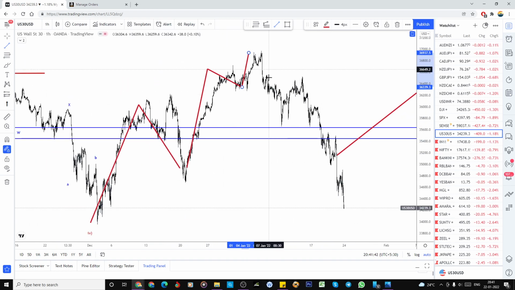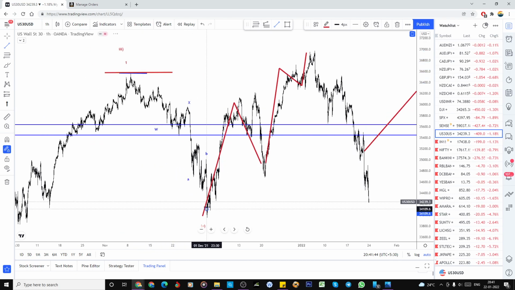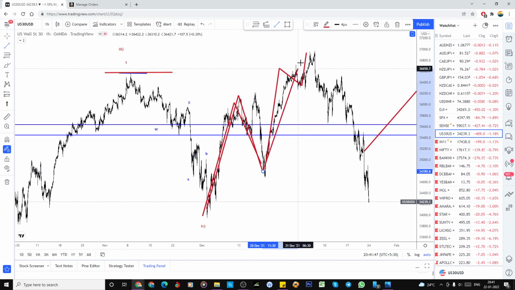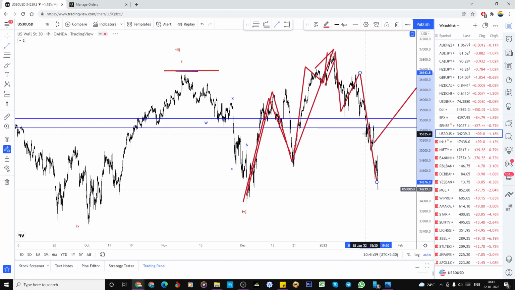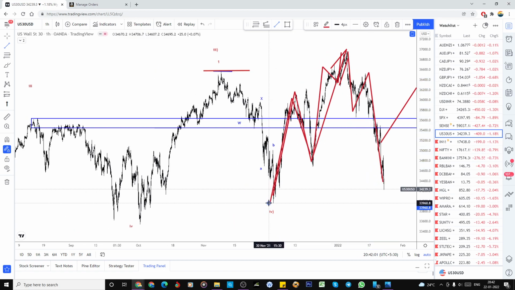It looks like a five-wave structure. Even if we take this as a B, and the whole thing as a C, 1 2 3 4 5 like that, if we conclude this as a wedge formation, A B C also, this is the bigger A B C. If it breaks, we can come to the conclusion, and it will take all the stop losses here. This will become an irregular flat, an expanded flat correction.